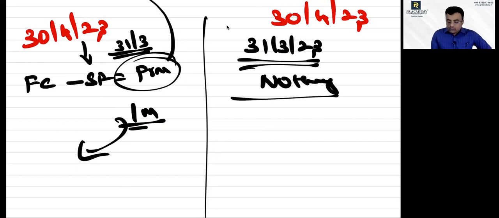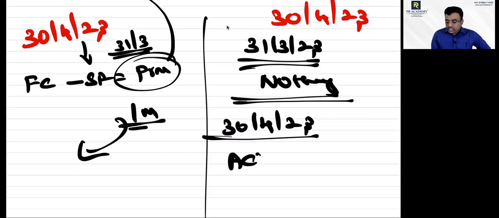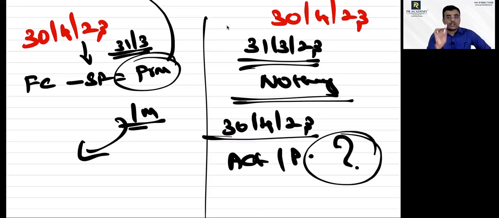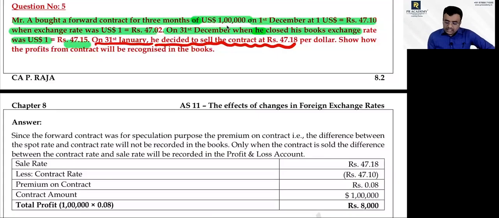Don't do anything. Only on the settlement date. On the settlement date, you find out the actual profit or loss, then recognize that into that particular period only. I hope now you understood the difference between the two categories. Here on 31st March, don't do anything.